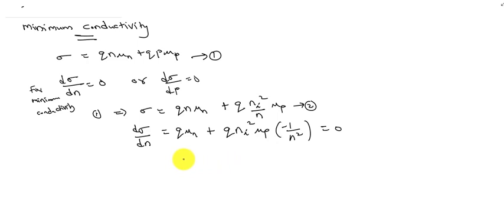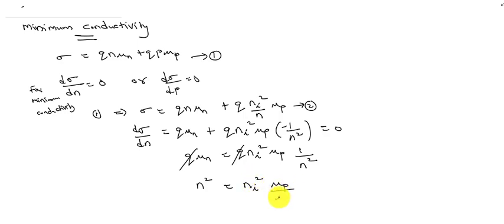I am equating this value to 0 to obtain the condition for minimum conductivity. So on equating, q into mu n is equal to q into ni square mu p into 1 by n square. The q cancels, and on arranging, n square will be equal to ni square into mu p by mu n.